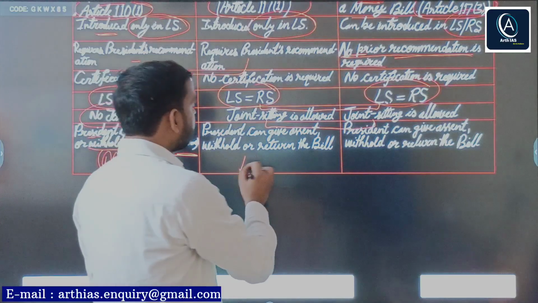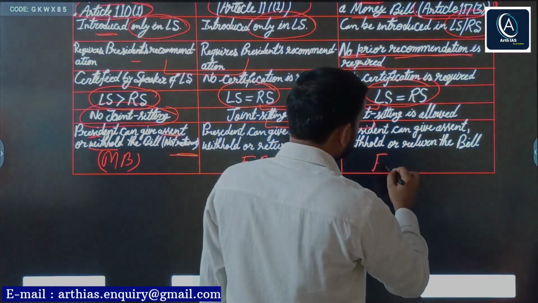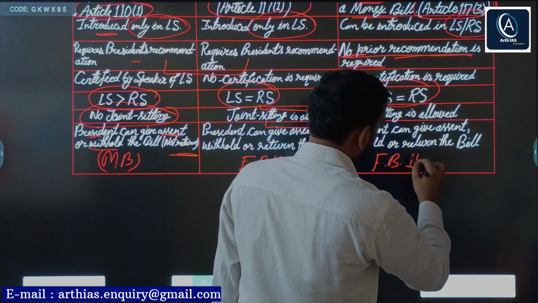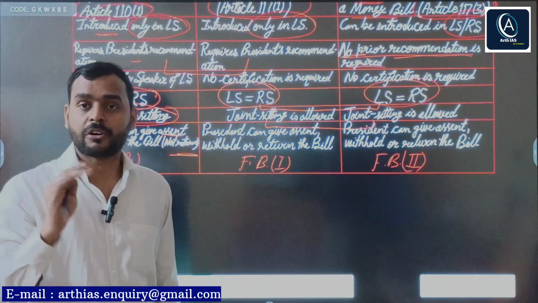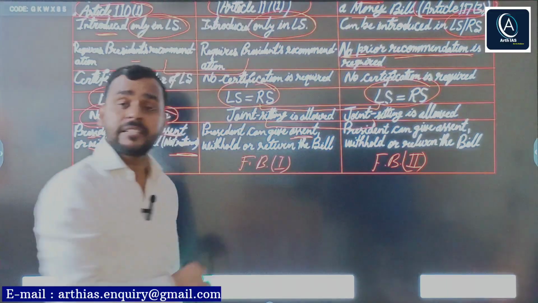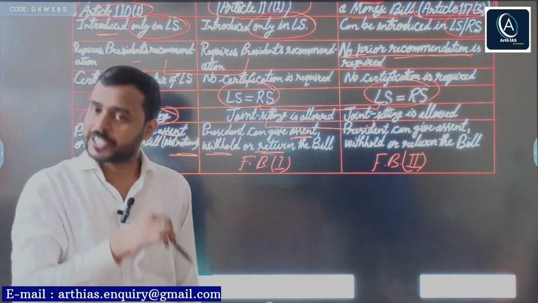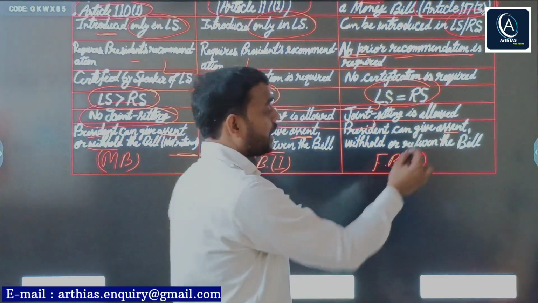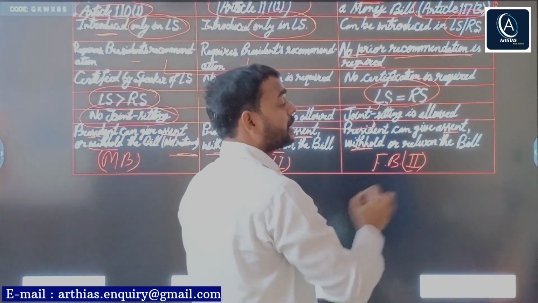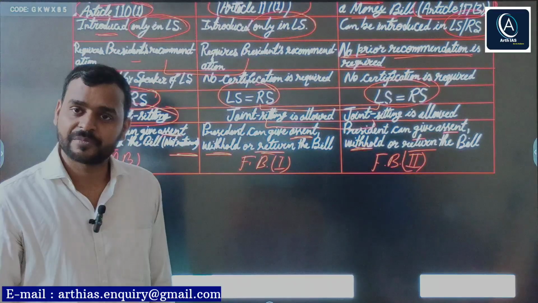But in case of financial bill category 1 or financial bill category 2, right, the President has all the options. All the options means he can give his assent, he can withhold the bill, or he can return the bill for reconsideration. Again, in case of financial bill category 2, he can give his assent, withhold the bill, or return the bill for reconsideration.